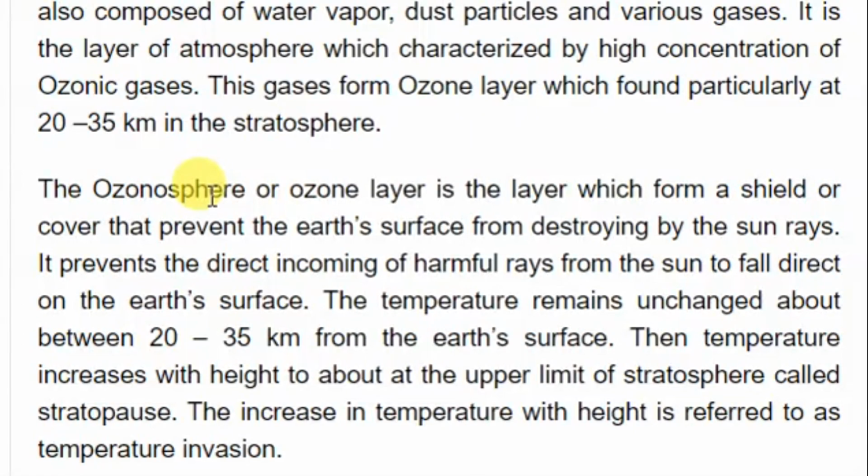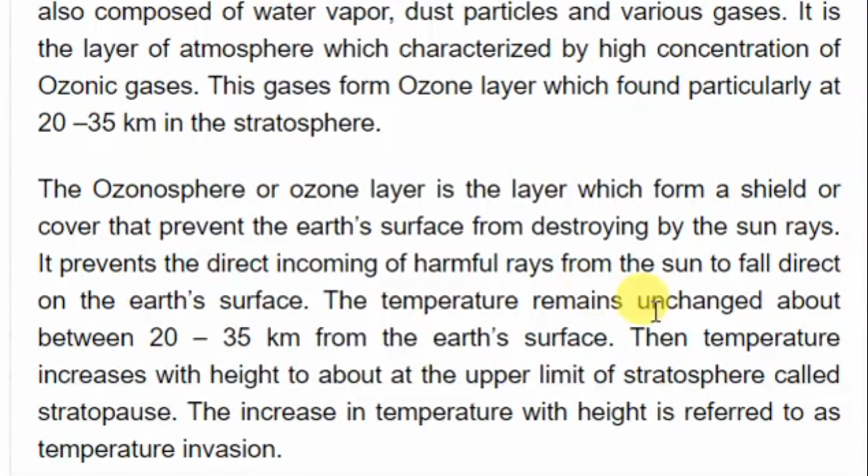That's why we are saying that the effect of global warming can destroy the ozone layer, and due to the destruction of ozone layer, that can lead to different problems such as cancers of skin and things like that. So the ozone layer acts as a blanket, a cover. Kwa hiyo inakuwa kama inafunika dunia, inakuwa kama blanket inafunika dunia. It blocks dangerous rays from the sun. So it prevents direct incoming of harmful rays from the sun to fall directly on the earth's surface. So the ozone layer tends to decrease the magnitude or the extent of harmful sunlight rays.